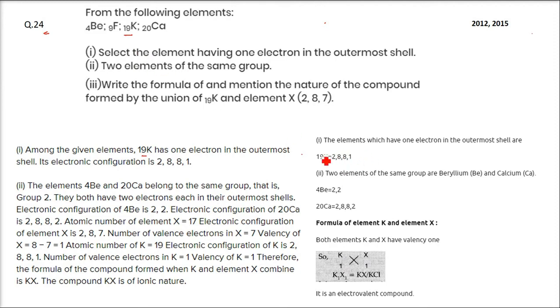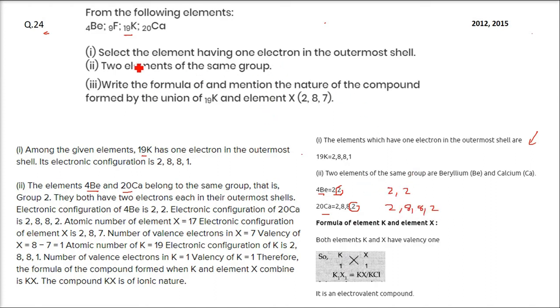You can see here also there are two ways of answering this. This is the better way. Two elements of the same group. So since we have these two elements, that is beryllium and calcium, they belong to the same group, group number 2, because they have two electrons each in the outermost shells. So electronic configuration of beryllium, as you can see, is 2, 2, and electronic configuration of calcium is 2, 8, 8, 2.